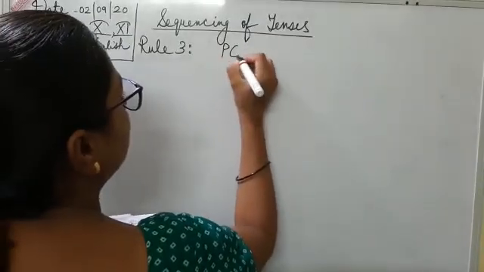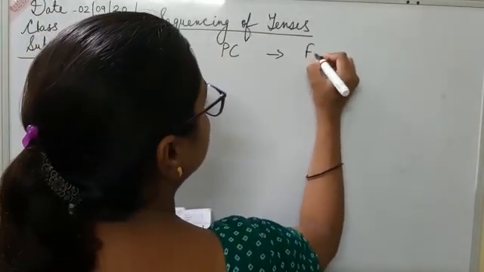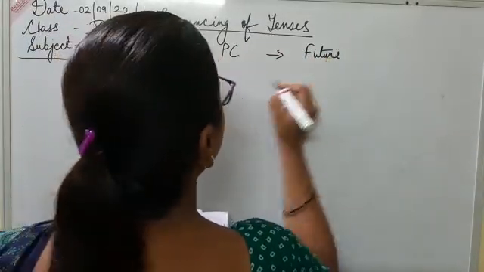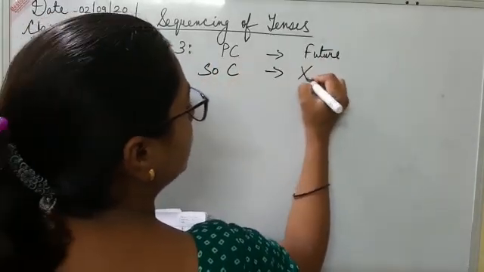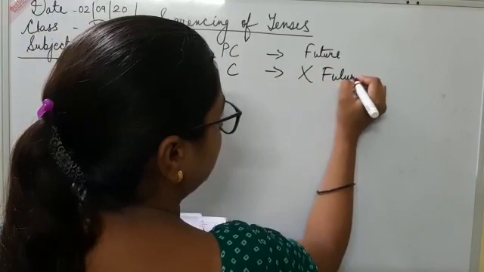The third rule says that when the principal clause is in future tense, then the subordinate clause will not be in future tense.